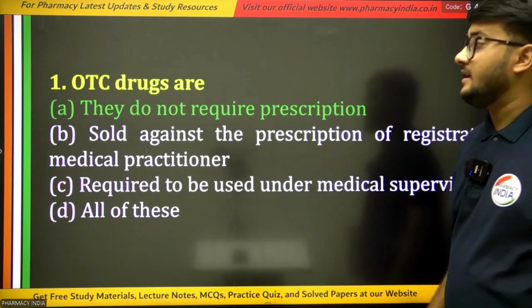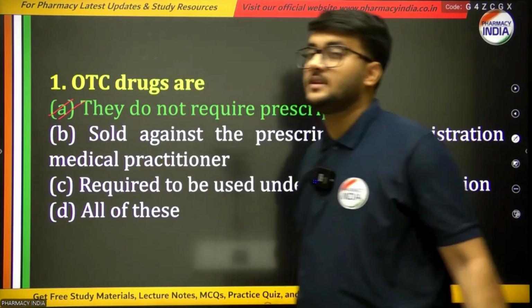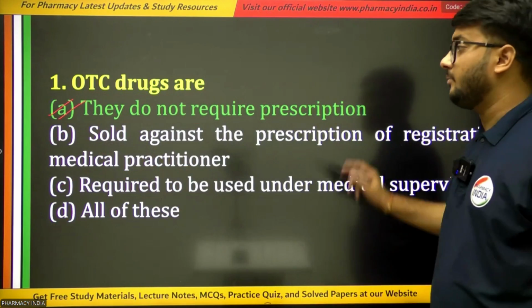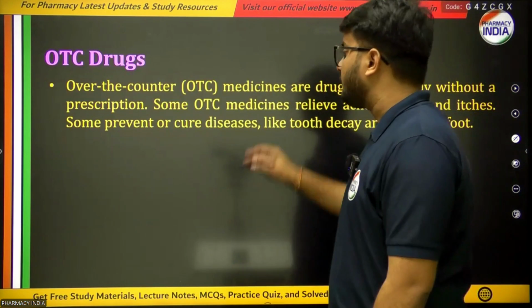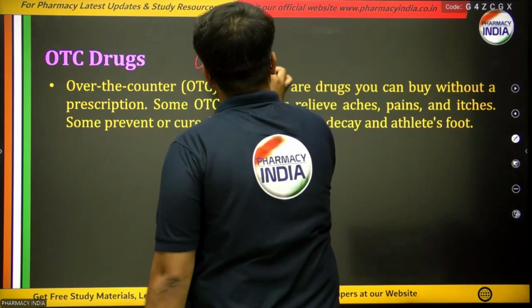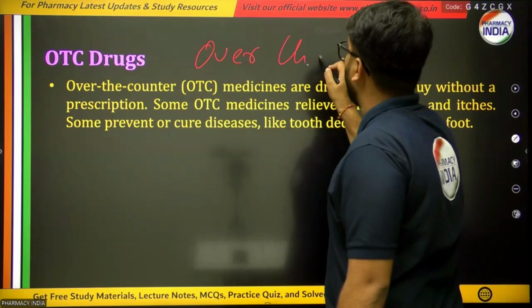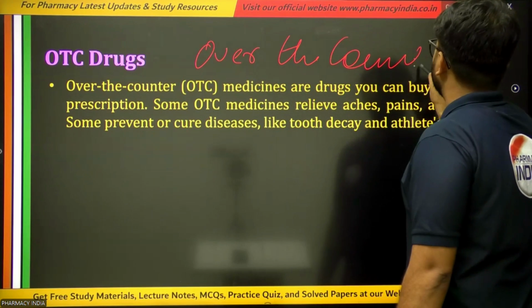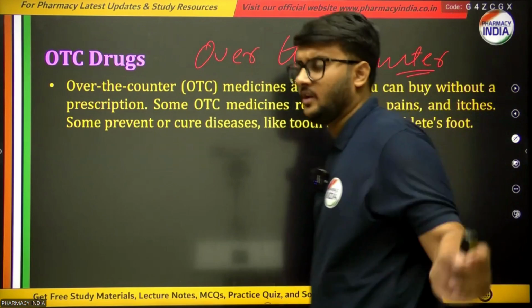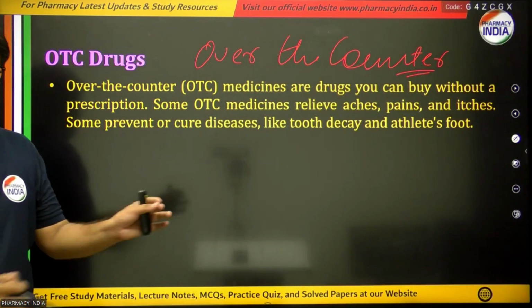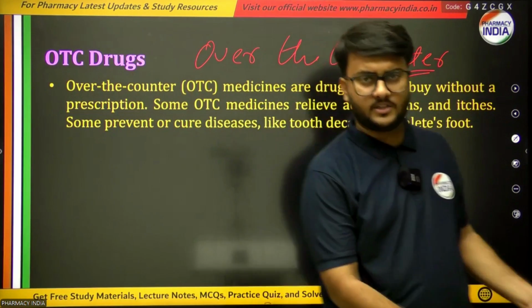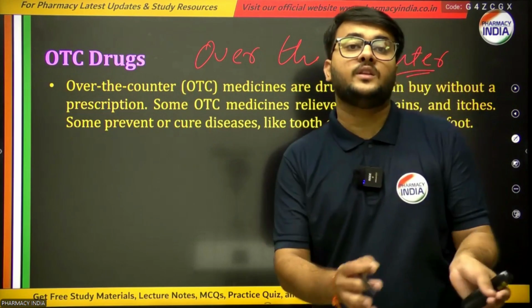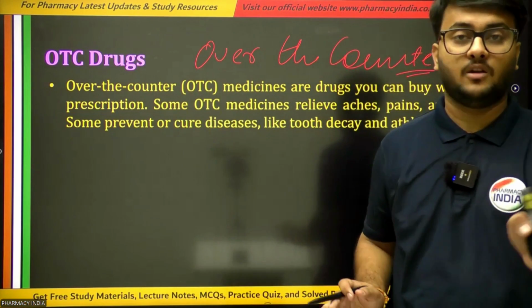And the right answer is option number A, that means which do not require any prescription. OTC stands for over the counter drugs, which means we do not require any prescription of the doctor. We just go to the pharmacy or the medical store, and we say please provide me this medication or this medicine.